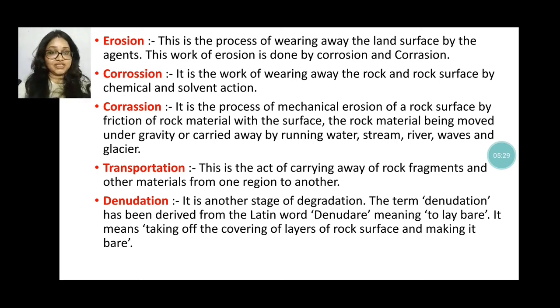Okay, that is corrasion, totally a mechanical process, not a chemical process. By this process all the rock materials are moved from that place by the help of gravity, and also by natural agents like water, stream, river or waves, glacier, all that was carried away.